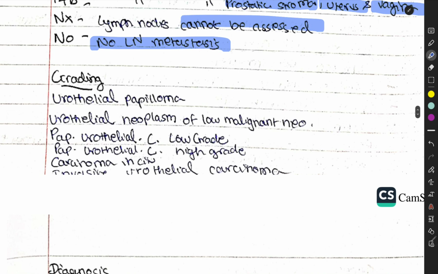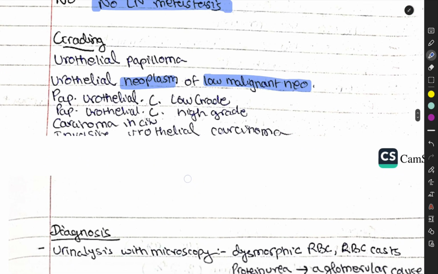How do you grade it? Grading is based on: urothelial papilloma, grade 1; urothelial neoplasm of low malignant potential; papillary urothelial carcinoma, low grade; papillary urothelial carcinoma, high grade; carcinoma in situ; and invasive urothelial carcinoma. These are the different grades.